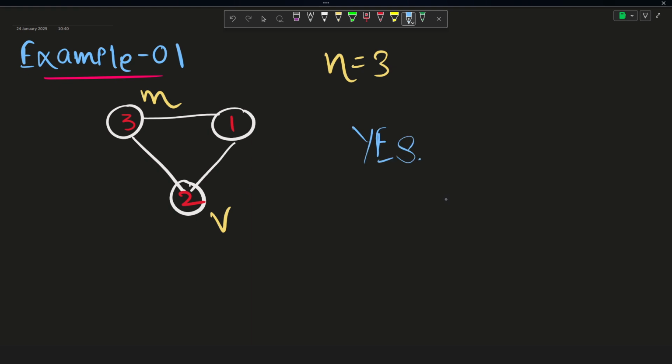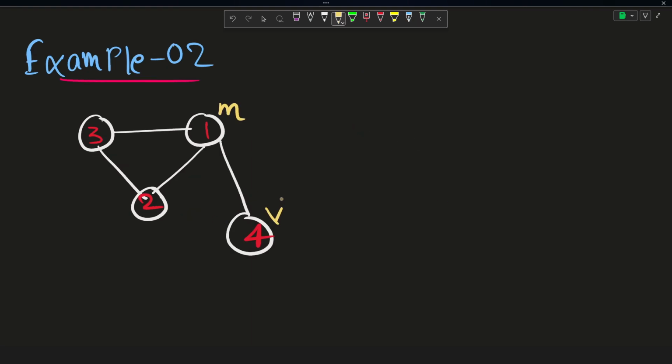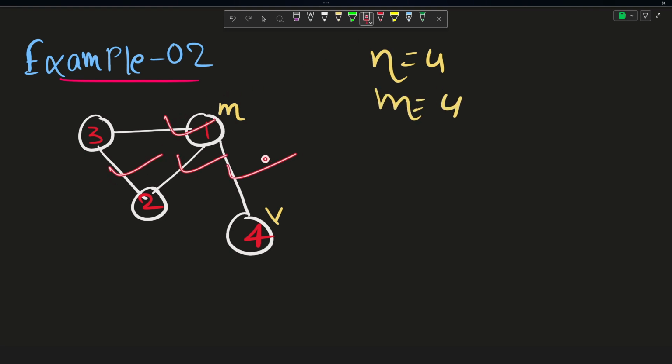Now let us discuss another example. This is another example given in the problem statement. In this example, there are a total of 4 cities and also 4 roads, right? So this is the first road, second road, third road, fourth road, and first city, second city, third city, fourth city. Initially in this example, Marcel is present on the first city while Valerio is present on the fourth city.